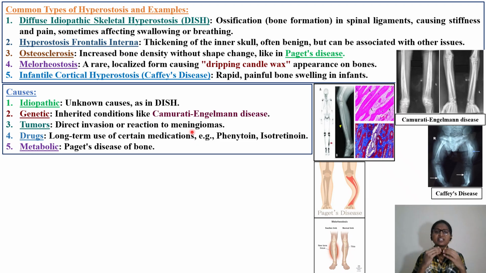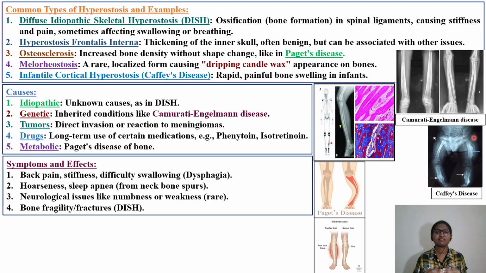And certain times drugs might also be responsible for causing this hyperostosis. Example, as we have seen in the previous slide, isotretinoin, or other examples like phenytoin, which is an anticonvulsant drug. Next, metabolic causes, like Paget disease. I told you, please read in detail about Paget disease, where increase in bone density is seen. Okay, so what are the symptoms and effects? How are you going to identify whether an individual is suffering from hyperostosis?